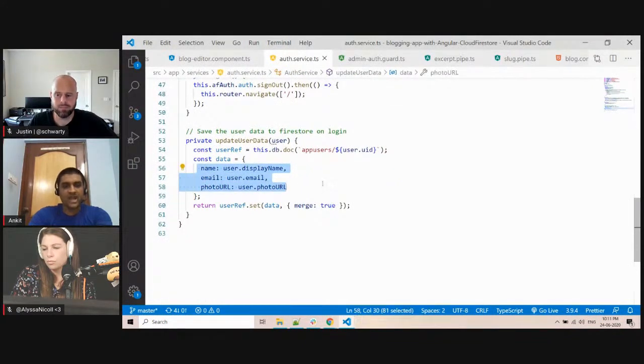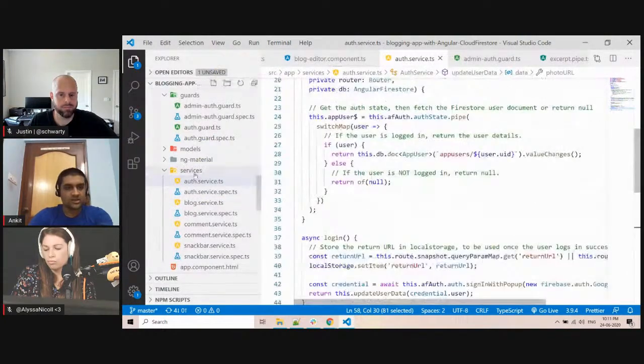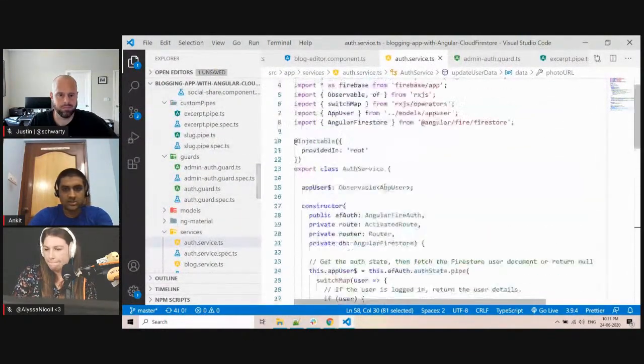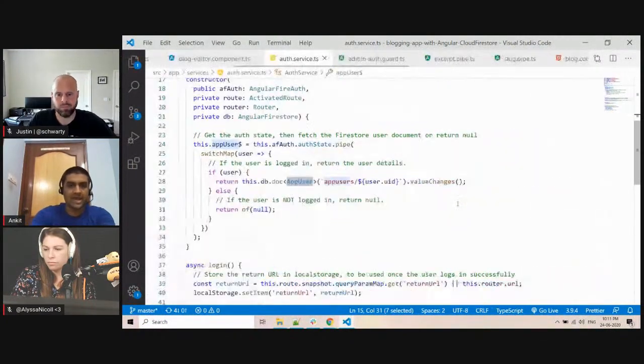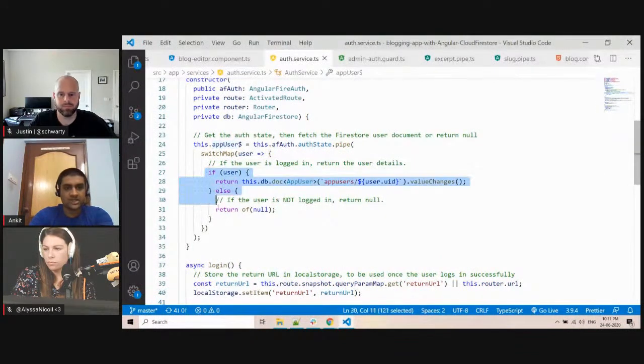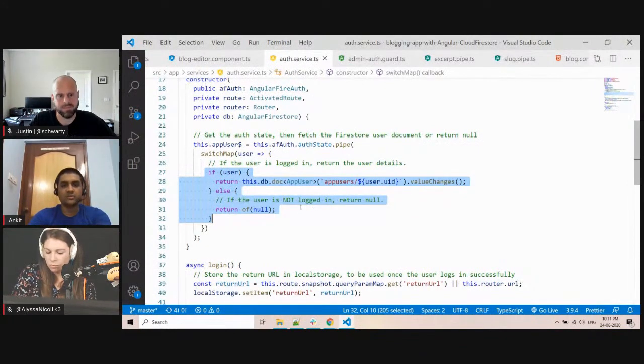And when the user tries to access things, I have a route set up over here where there is an observable of app user. Inside the observable of app user, you can see I am getting data from the database, and that's how I am getting all the properties from the database. If the user has the isAdmin property, it will fetch that property, and if the user is not logged in, it will return null.